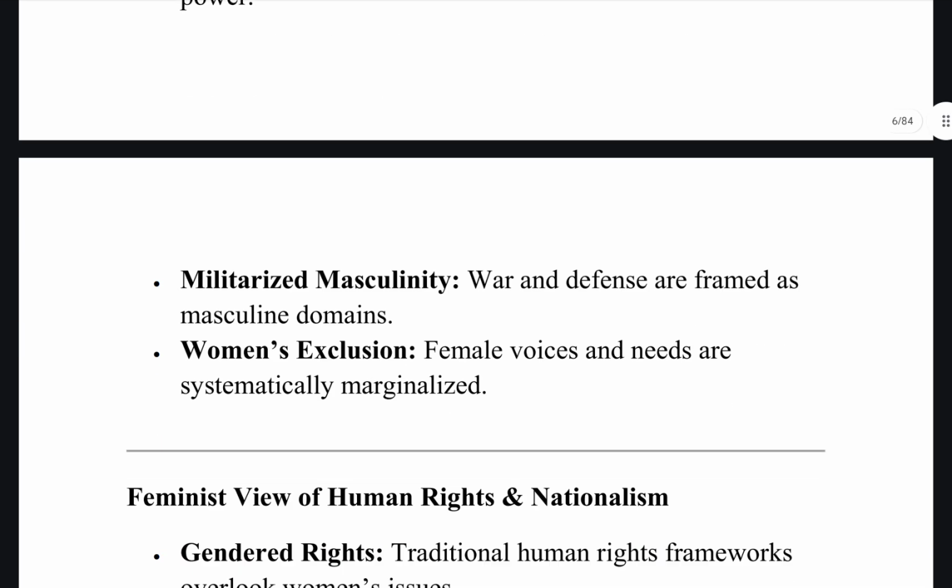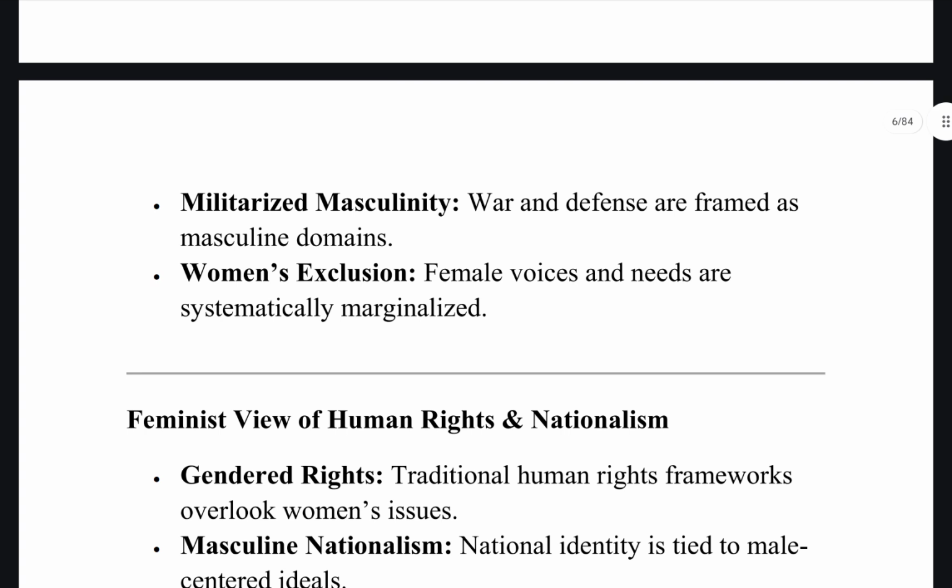Then militarized masculinity. Because military actions or war is considered to be masculine, people see them as dominant traits and something to be celebrated for. The women's exclusion. Obviously, their voices are marginalized. So for conclusion, again, we can talk about the idea that the state is acting for all good when you're essentially forgetting more than half of the population.